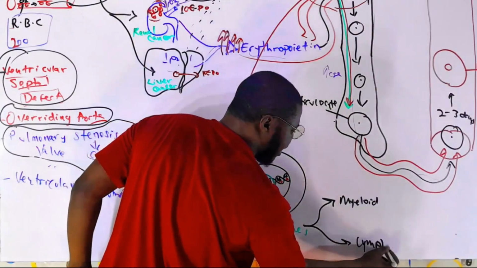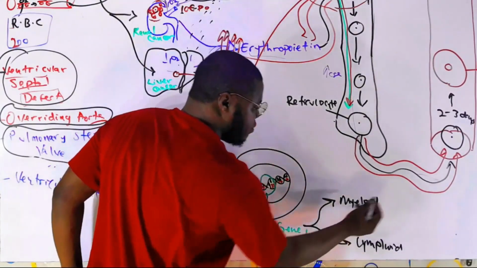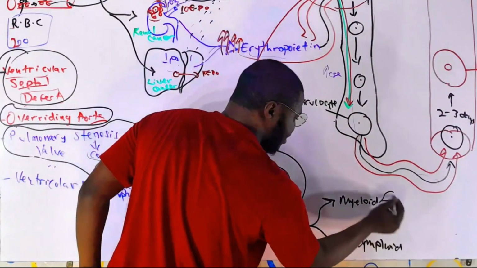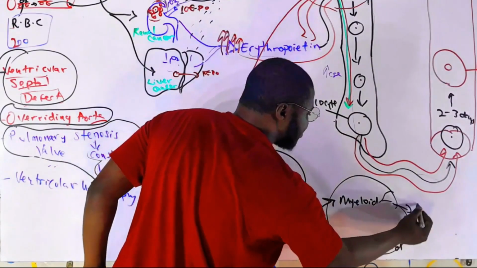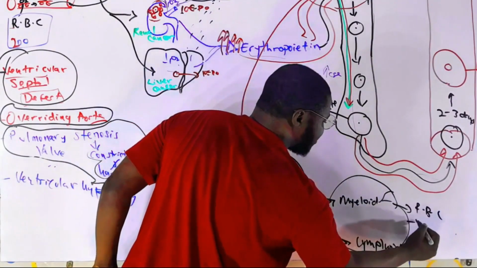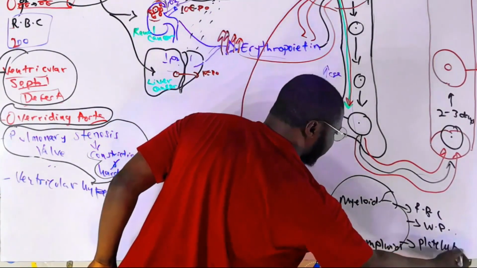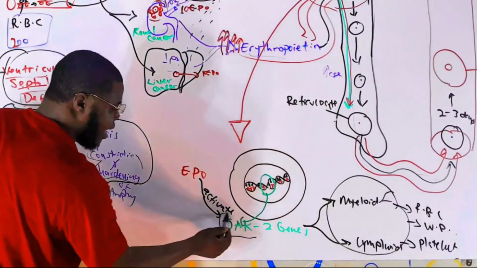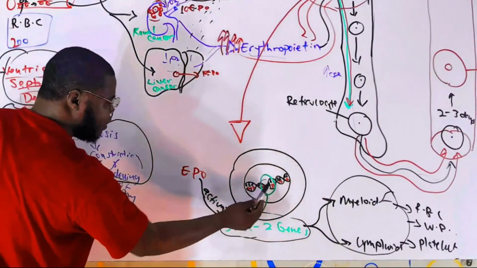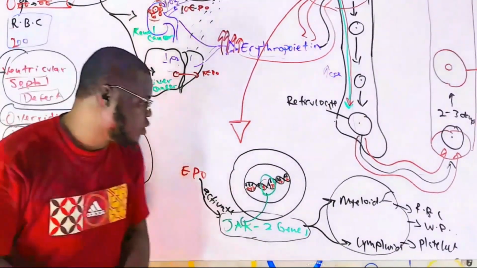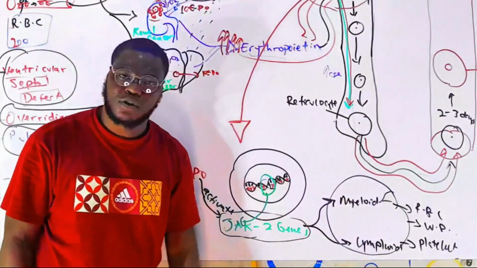Myeloid and the lymphoid stem cells, before they start producing things like, let's say collectively, red blood cell, white blood cell, platelets. So the JAK2 gene is actually the part of the DNA of the hemocytoblast that leads to the production of all these guys, all these blood cells.